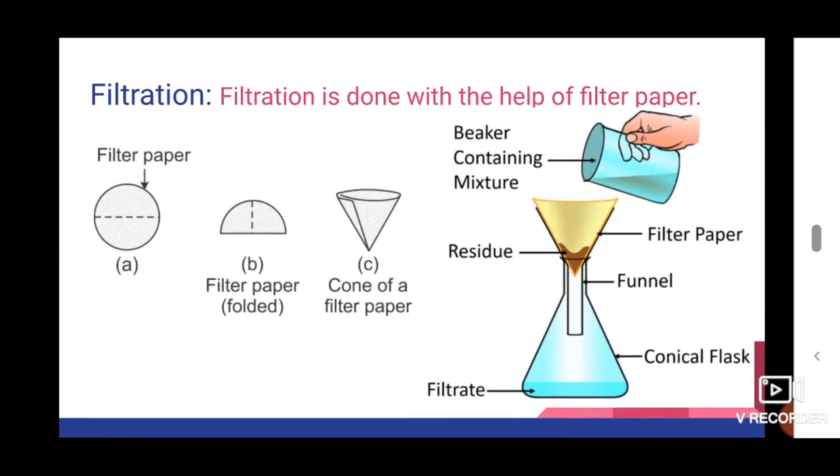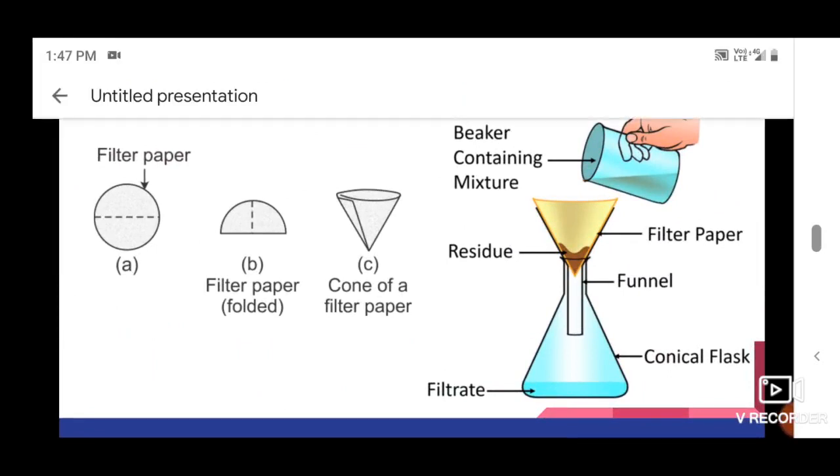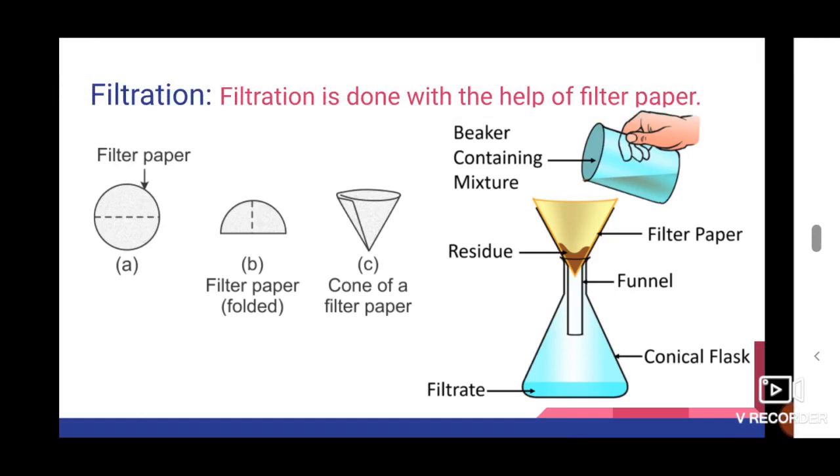How do we do the filtration process? Filter paper is a special kind of paper. It contains millions of holes or pores. These pores only allow the liquid. They won't allow the solid particles. Filter paper is round shaped. We fold the round shaped filter paper into a cone shape. This cone shaped folded paper is placed inside the funnel.